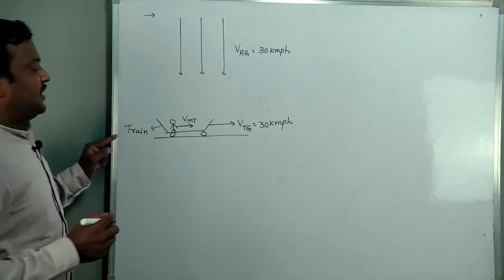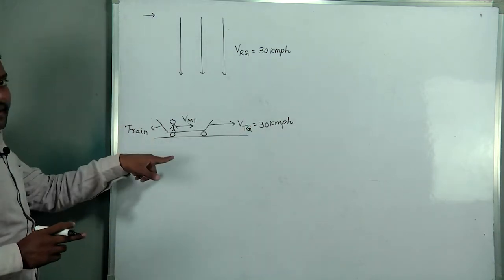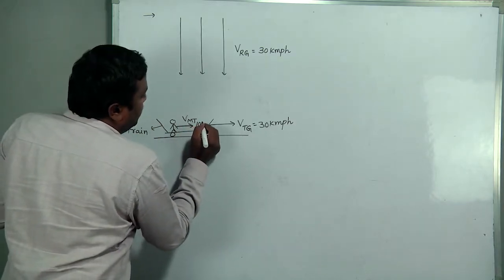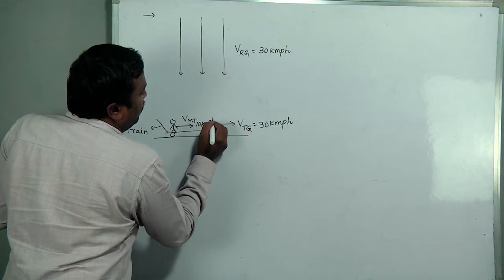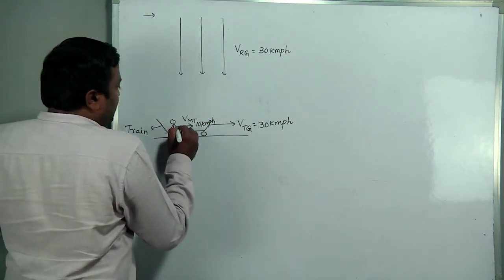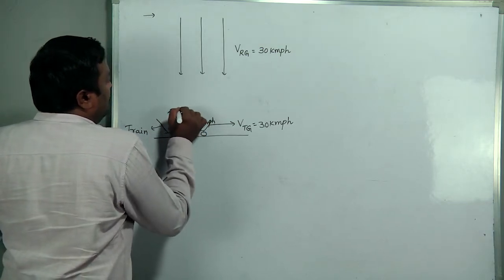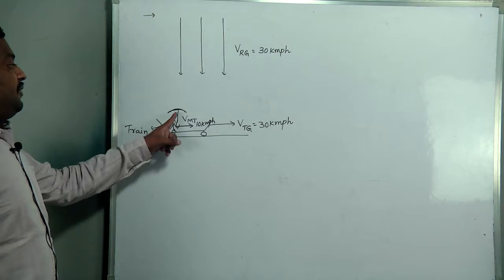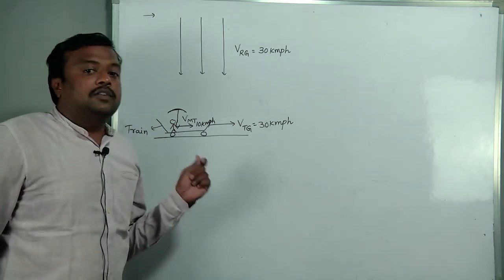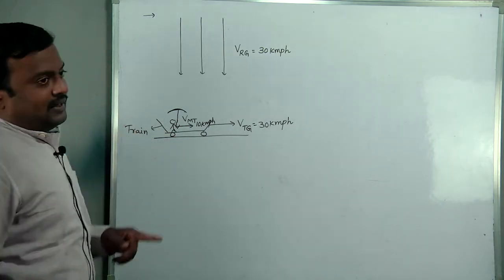Velocity of train with respect to ground 30 kmph. Velocity of man with respect to train, consider it as some 10 kmph. Both are moving in the same direction. Then at what angle should the person place the umbrella without getting wet? Same situation, but here there are two velocities.